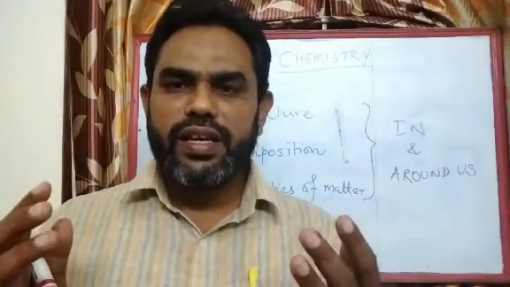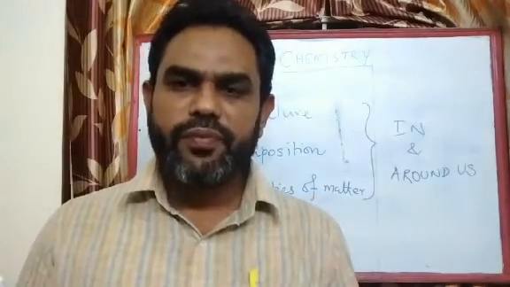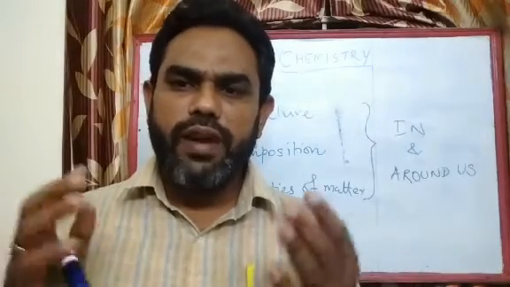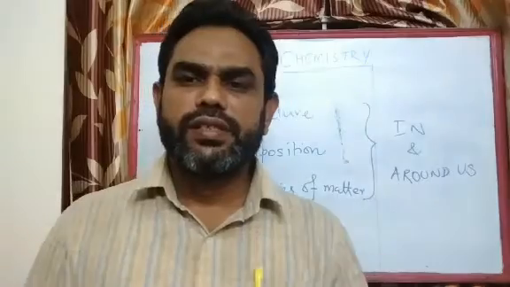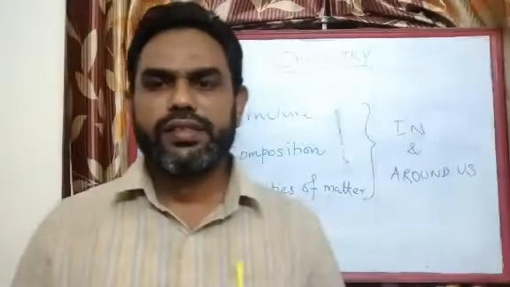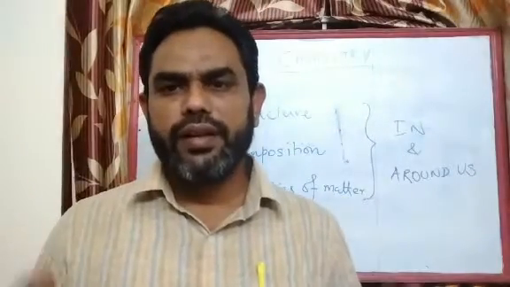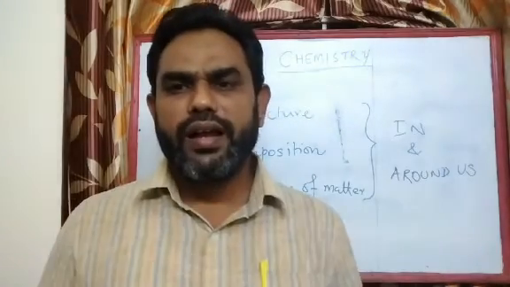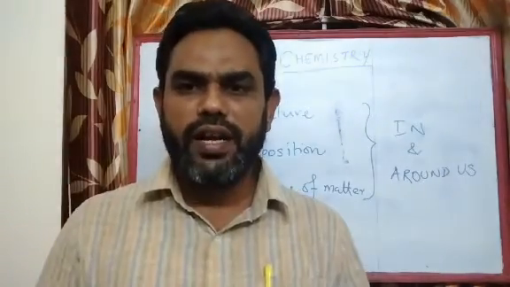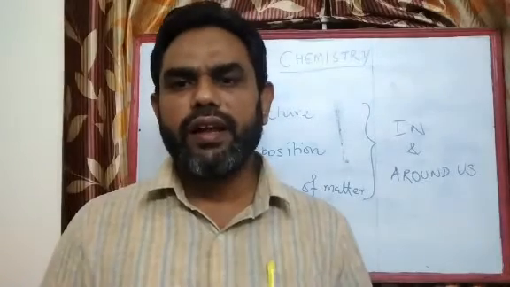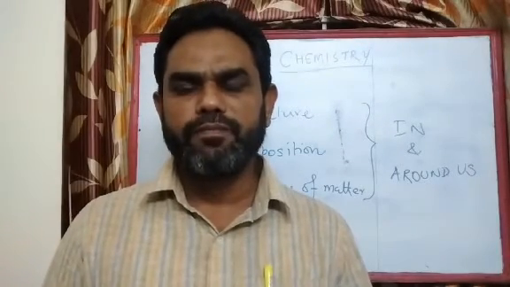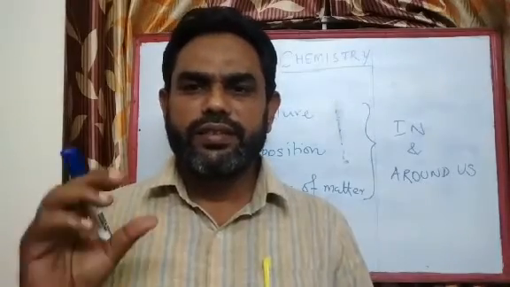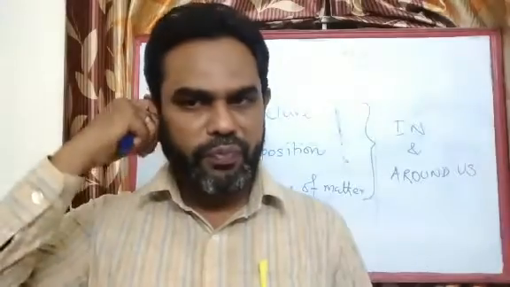As a result of the structure and composition, every material possesses certain elements like carbon, nitrogen, oxygen, hydrogen, helium, lithium, beryllium. You can consider every element in the periodic table. This is what we can say the composition of the matter.